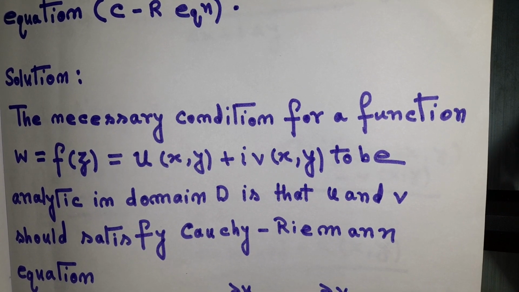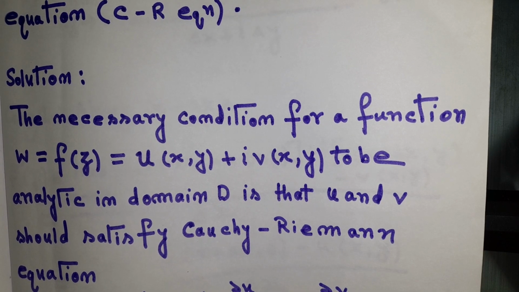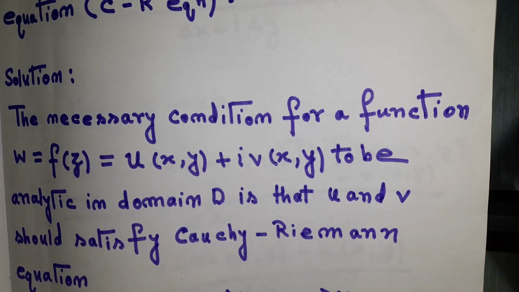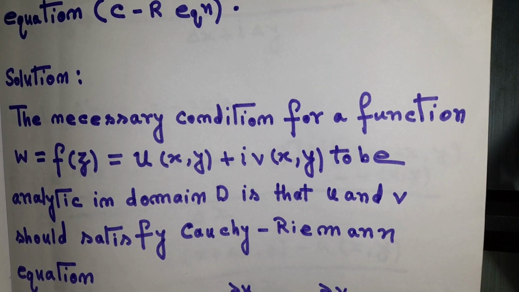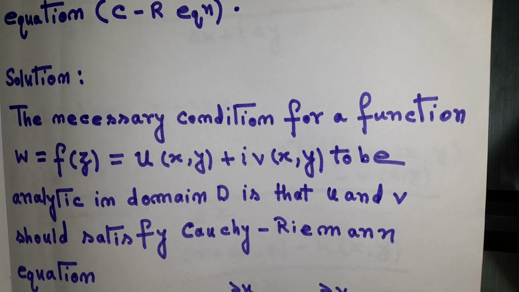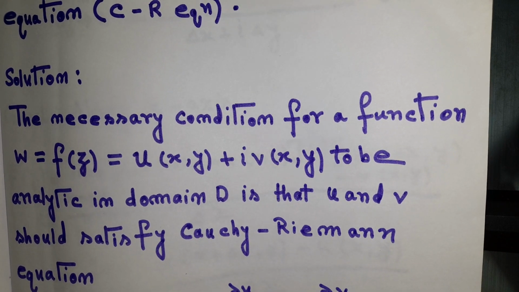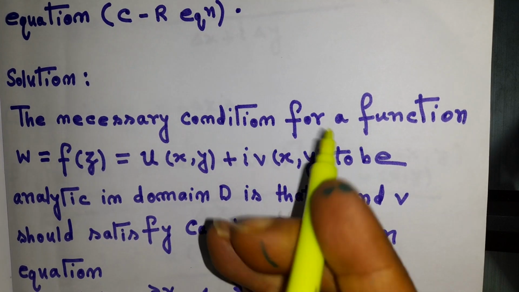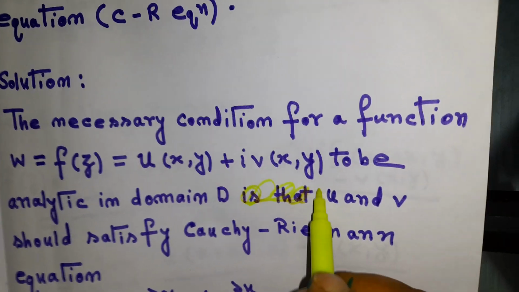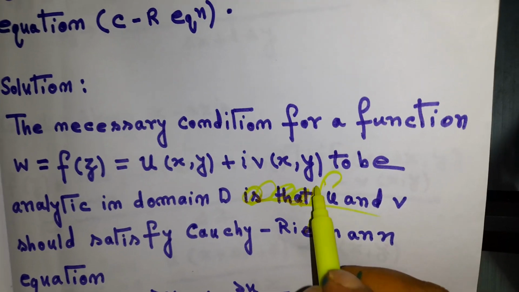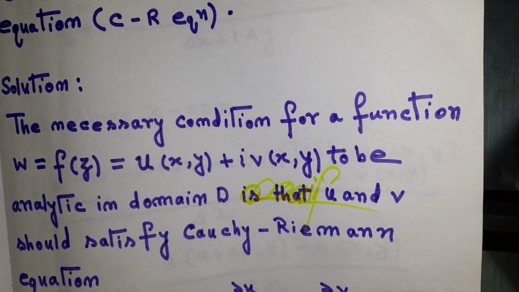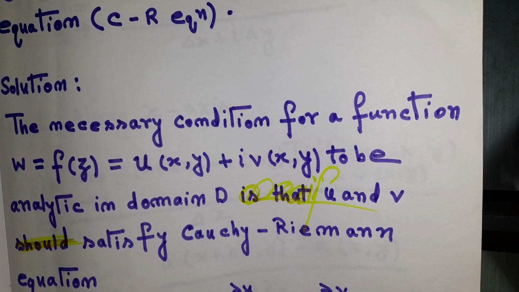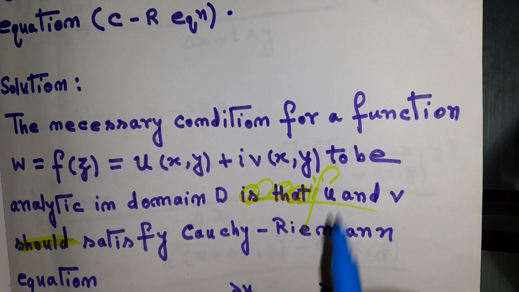So the necessary condition for a function w equal to f(z) equal to u, a function of x and y, plus i v, a function of x and y, to be analytic in domain D is, if you can write like this, you can take a screenshot, that u and v satisfy the Cauchy-Riemann equation.